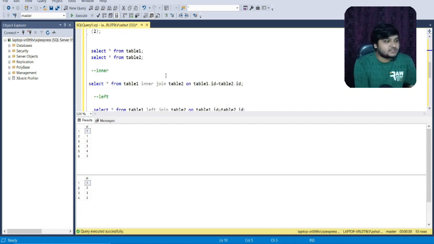Friends, for the very first, let us see how the inner join works. Basically, the interviewers will ask you what is the number of rows which will be produced when we are doing an inner join on both the tables, or left join or right join. So you can see we have some duplicate values in the table. You can see one is repeating two times.